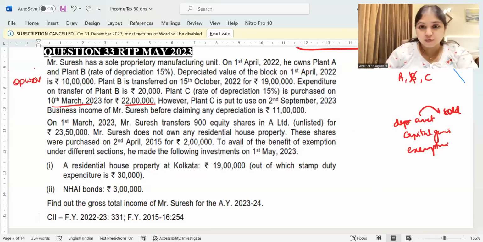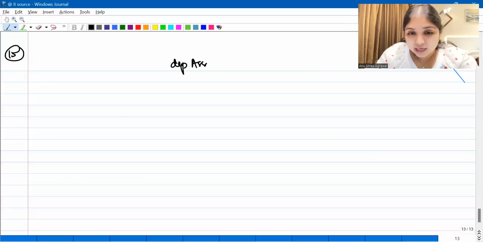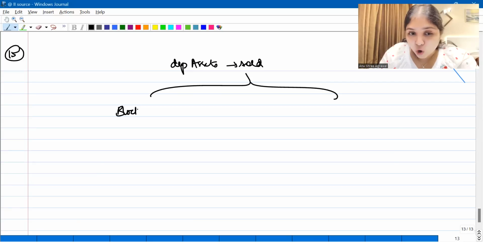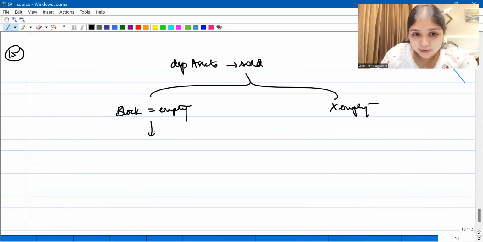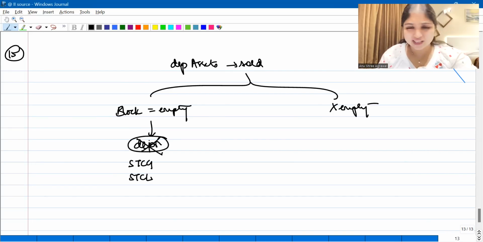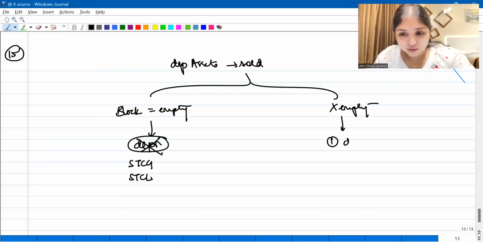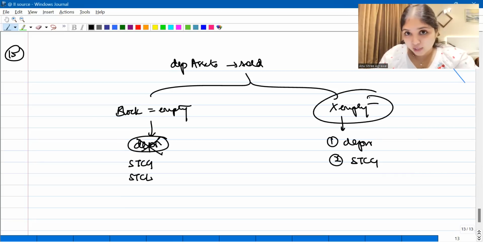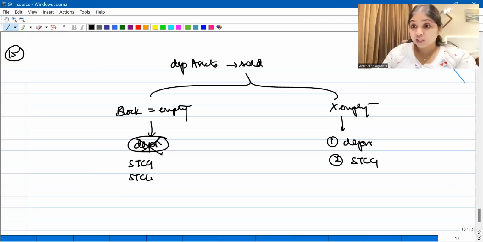Okay, now listen to me carefully. If you have a depreciable asset and you sold away this depreciable asset, what will you do? The first thing that you will check is, has the block become empty, or has the block not become empty? If the block has become empty, is it going to make sense for you to calculate depreciation? No. If the block has become empty, you will either have STCG or you will have STCL, but you will not have any depreciation because the block has become empty. But if the block is not empty, you will first try for depreciation. If depreciation is not possible, then you will have STCG. This is your basic flowchart.